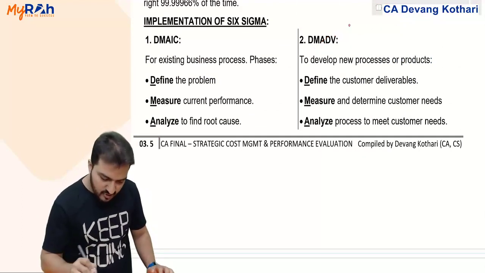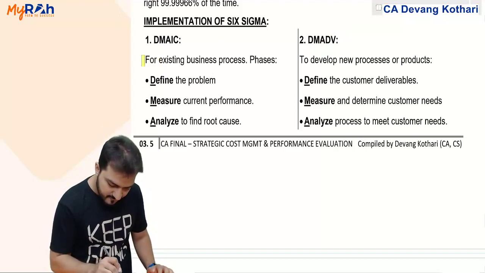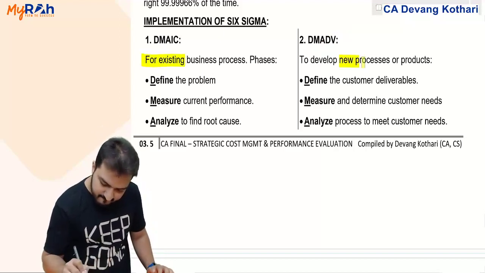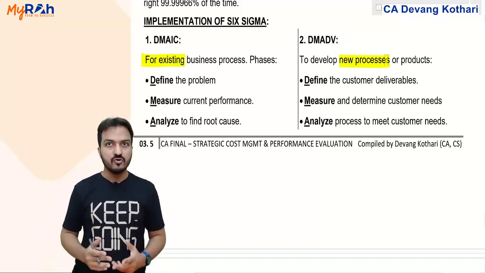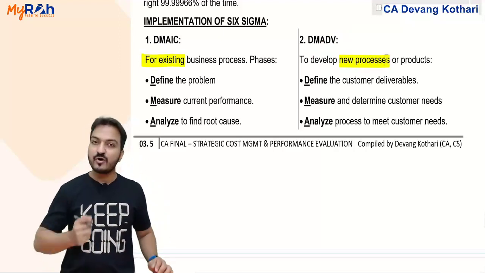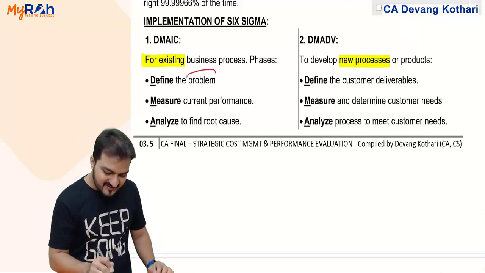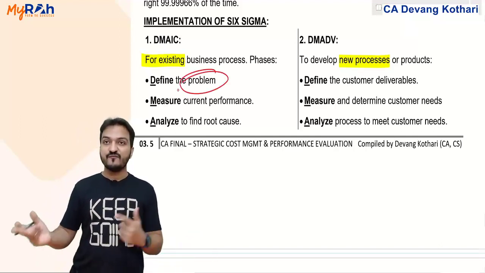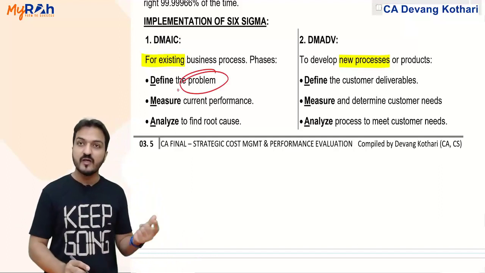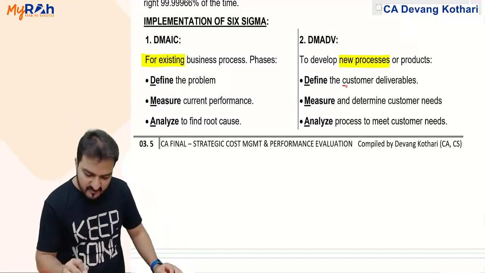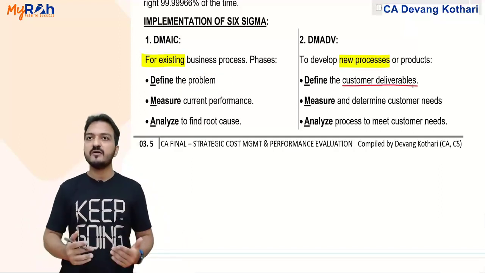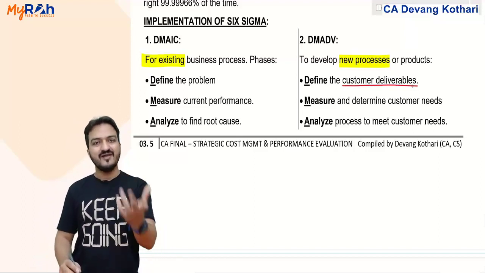DMADV is for new processes or new products. Well, in case of new products or new processes, notice there does not already exist any problem. So my first step is not define the problem, rather the first step is define the customer deliverables. Customer deliverables means what the customer needs.